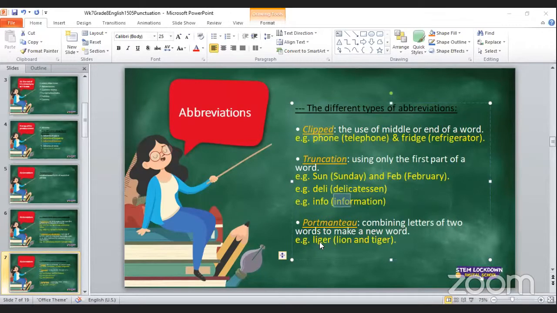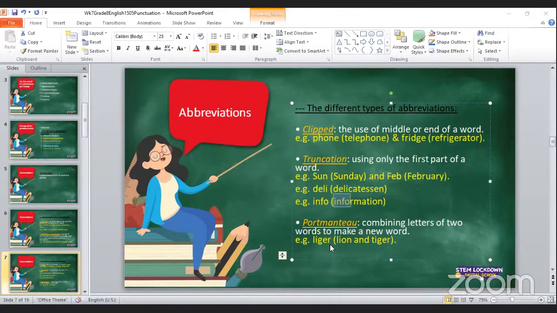I said liger, which is a combination of the word lion and the word tiger. I combined the first letters of the word lion with the last letters of the word tiger to get liger.